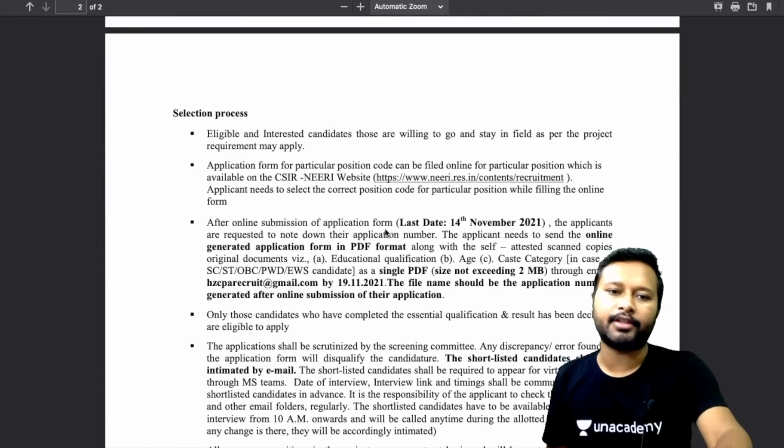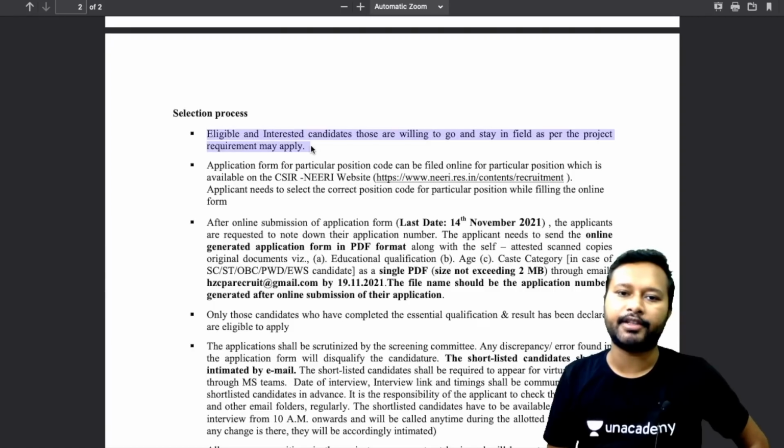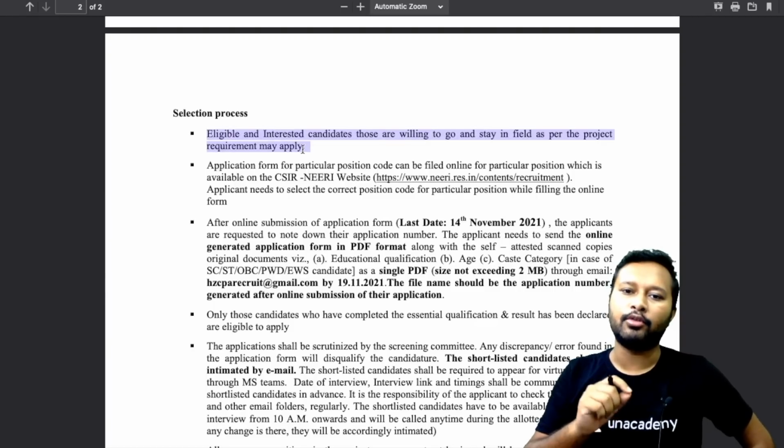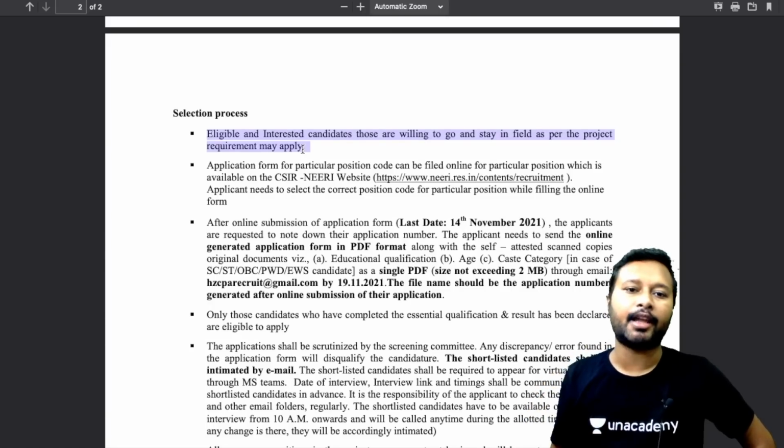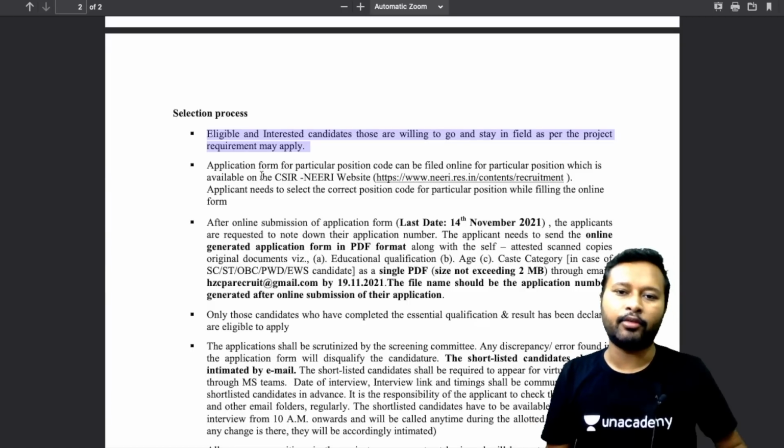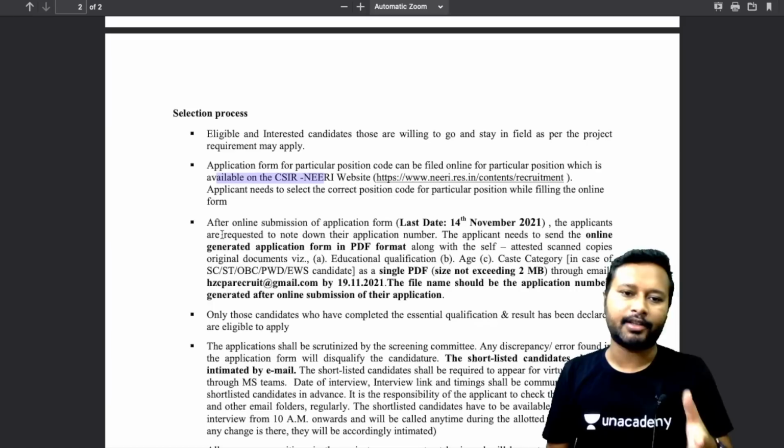Okay, the selection process. What's the selection process? So eligible and interested candidates, those who are willing to go and stay in the field as per the project requirement. Understand that it's not a lab work. There is much field work and then the lab work, both combined. So if you are ready to go in the field for this particular work, you can apply for it. Application form of a particular position code can be filled online, which is available on the CSIR NEERI website. I'll show you how to fill it by going on this particular website later on. Just stay to the video, I'll explain that also.